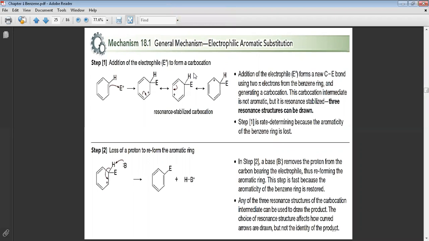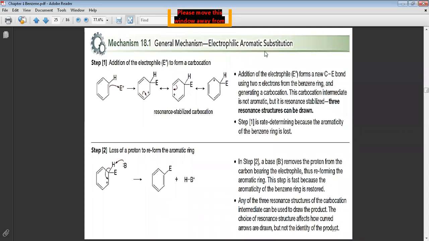Why is this carboxylate anion stable? Because of the resonance with the carbonyl group. If you remember that, here it is the same thing: because of the resonance, the carbocation will be stable.